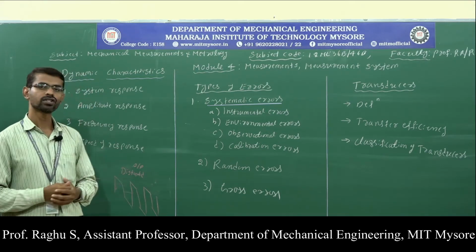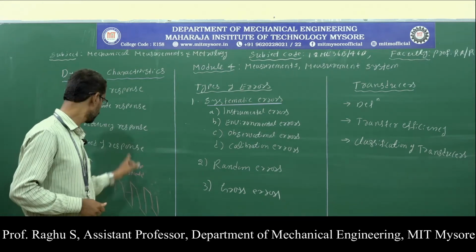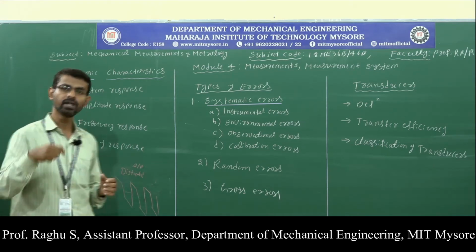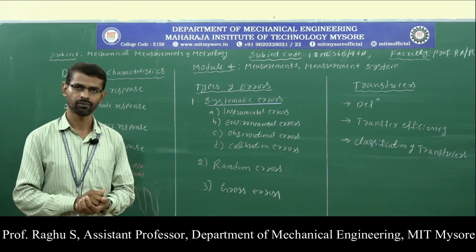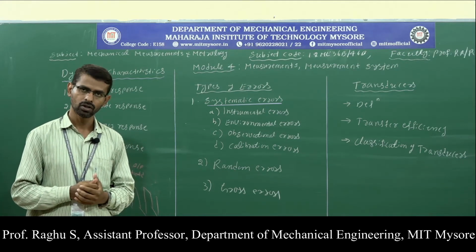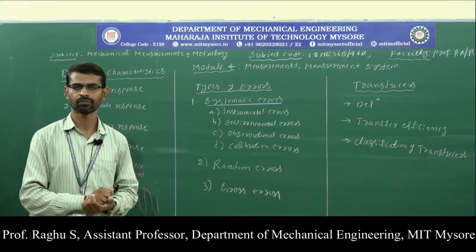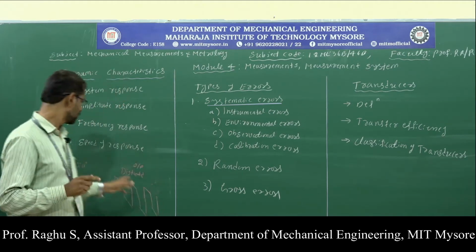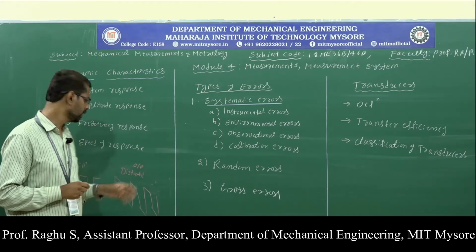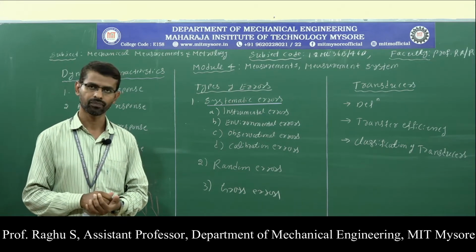So the last one, speed of response. What do you mean by speed of response? Speed of response is defined as the speed at which the measuring instrument responds to the input signal. For example, when you apply some input to the measuring instrument, it takes some time to respond with the output signal. Then the system is said to have some time delay. In the speed of response, we will discuss the concept of time delay.